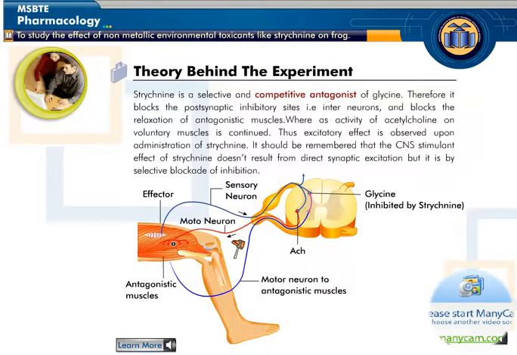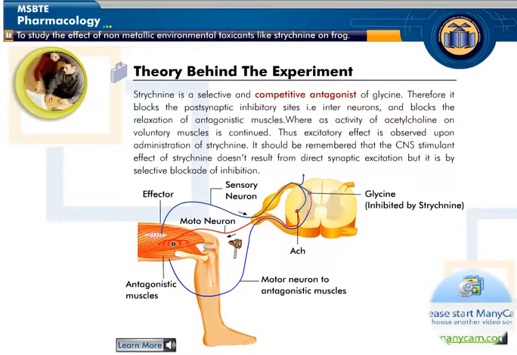Here you shall notice an example of a polysynaptic reflex arc showing two synapses. The sensory neuron synapses with the motor neuron shown in red color. The inhibitory interneuron is shown in blue color.